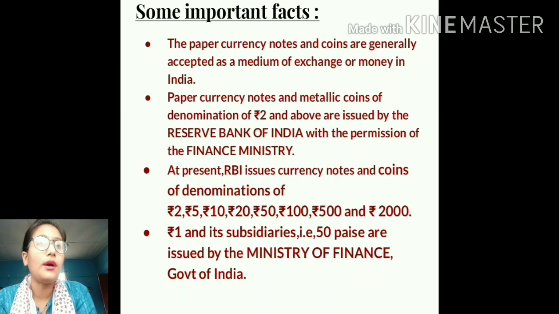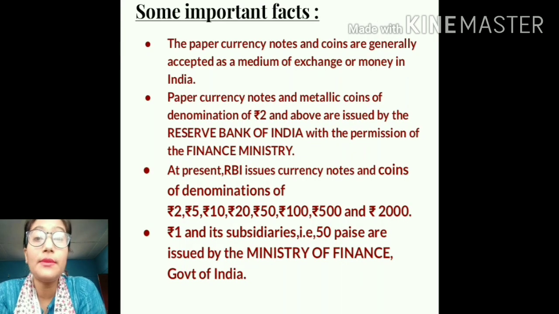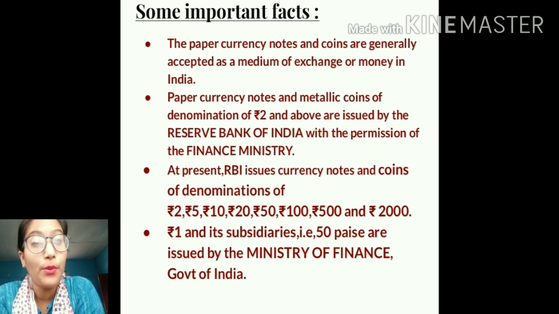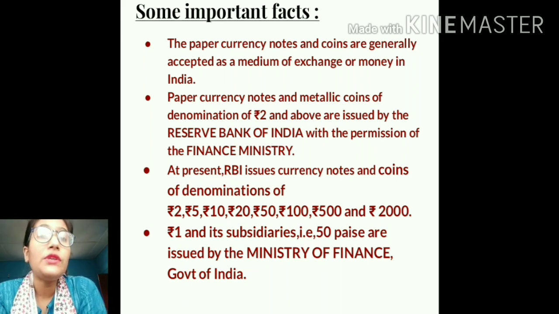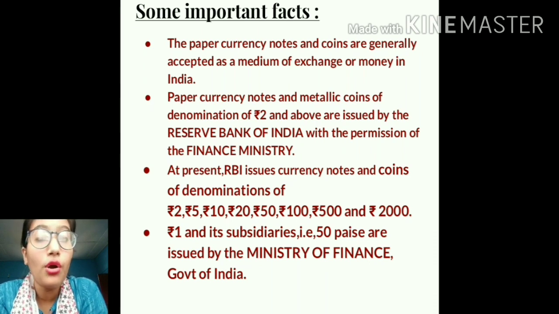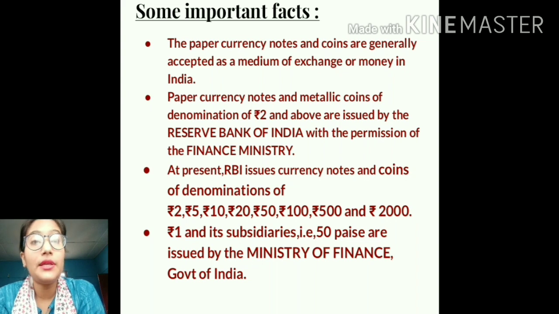Students, let us now try to gather some important knowledge related to some important facts. The first point says that the paper currency notes and coins are generally accepted as a medium of exchange or money in India. This is a thing which we all know. But students, do you have any idea who issues these paper currency notes and coins?